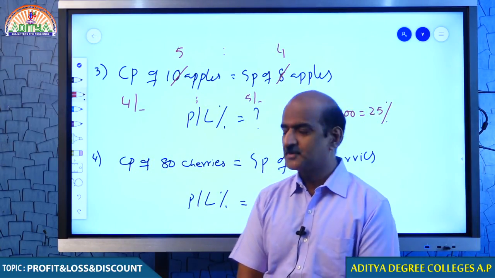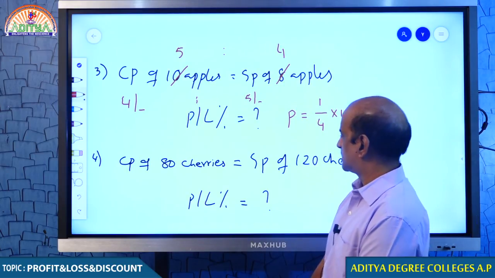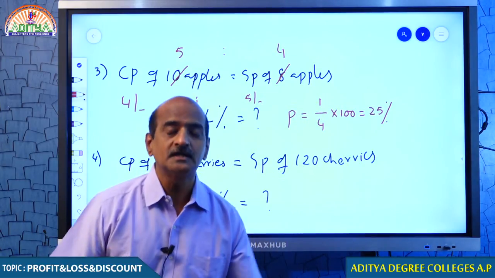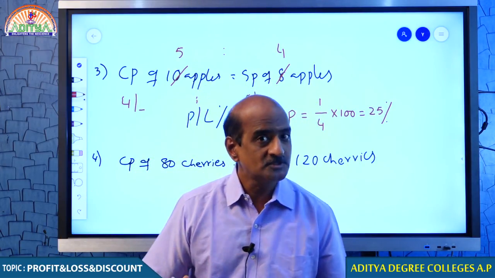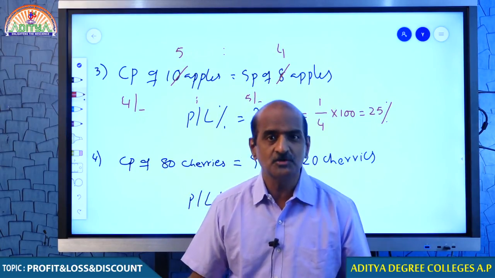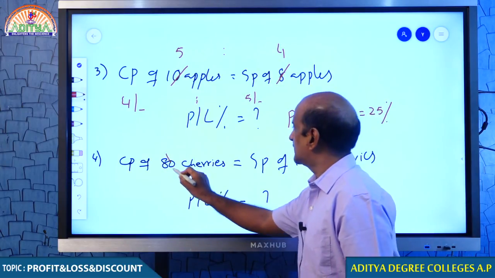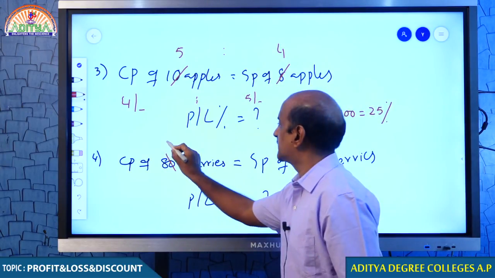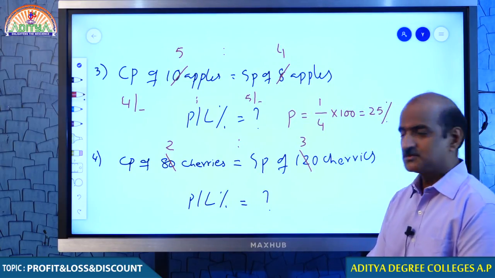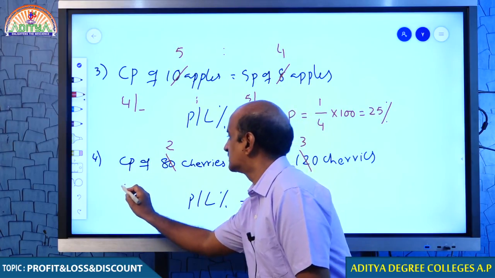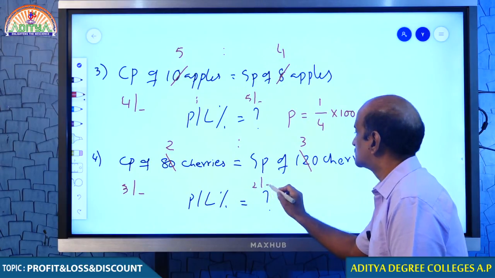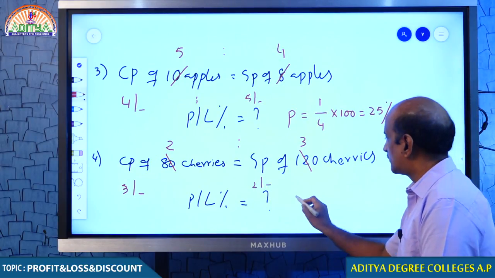You get it right? Now, please look at question number 4. Tell me, students, you bought 80 cherries, but to get the price of 80 cherries, you are supposed to sell 120 cherries. It should have been a loss for sure. Tell me, 80 and 120, that is the ratio 2:3. So values are in the ratio 2:3, and prices will be in the ratio 3:2. Therefore, it is a loss.